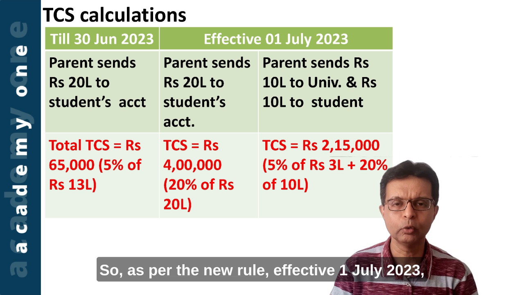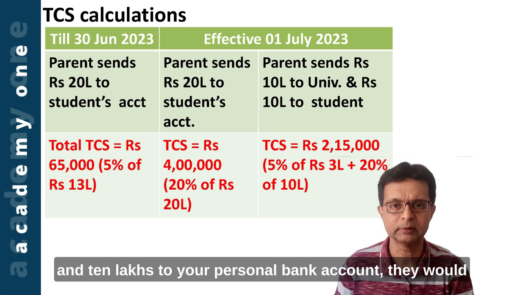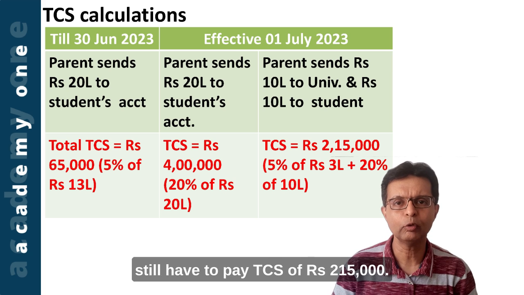So as per the new rule, effective 1st of July 2023, if your parents are sending 10 lakhs to the university and 10 lakhs to your personal bank account, they would still have to pay TCS of 2 lakhs 15,000.